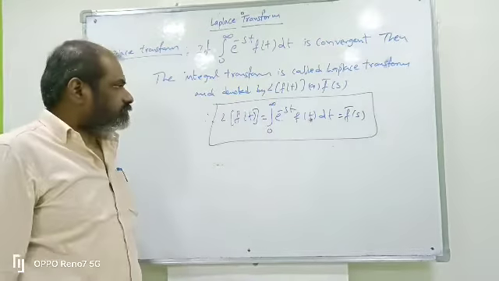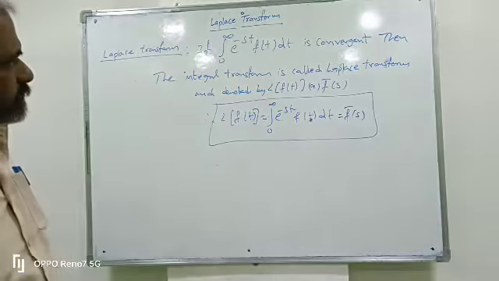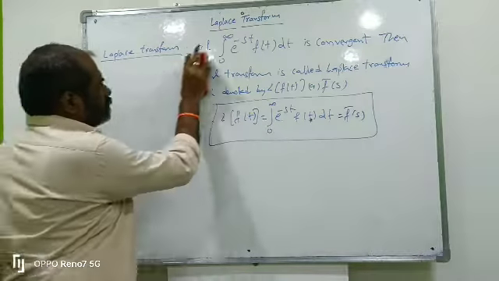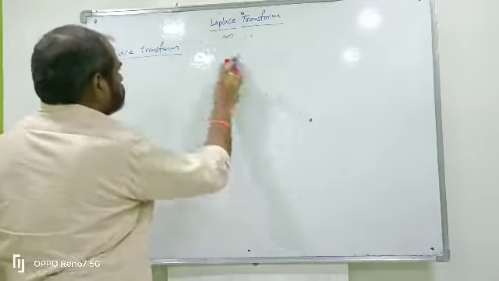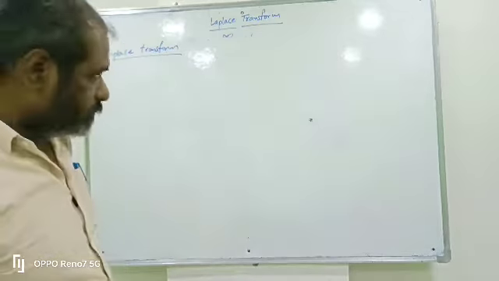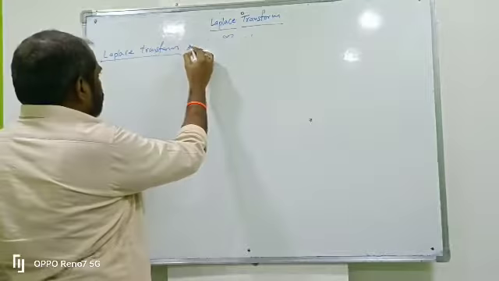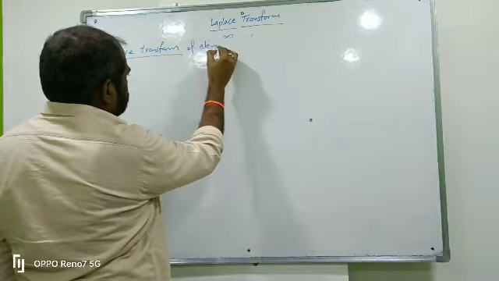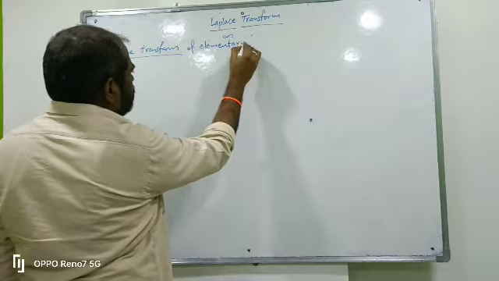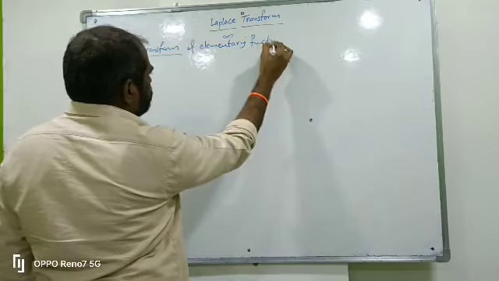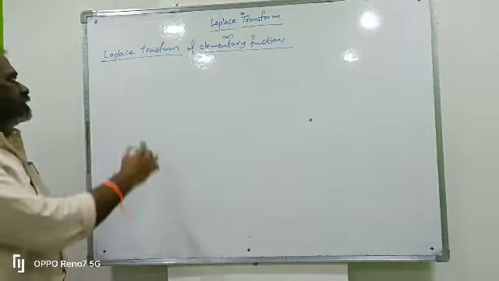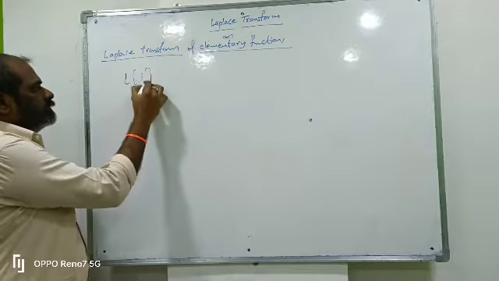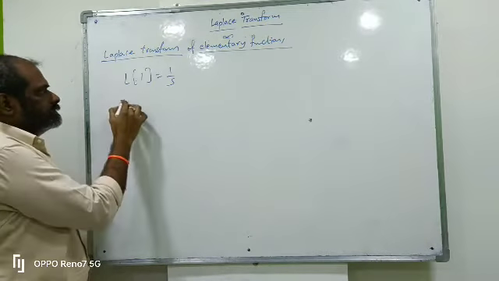Now we are discussing some Laplace transforms of elementary functions. First one, the Laplace transform of 1 is 1 by s.